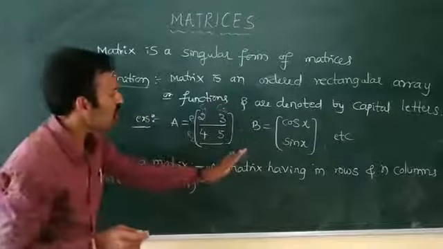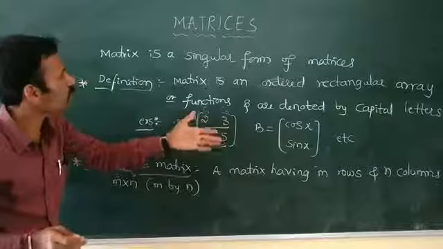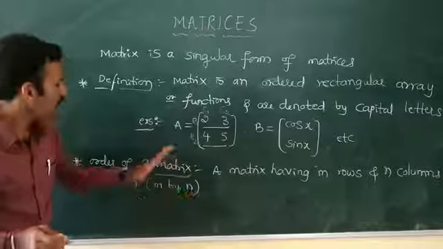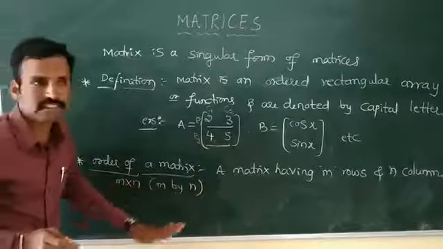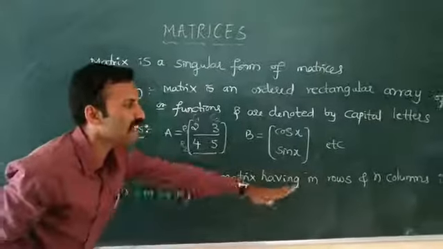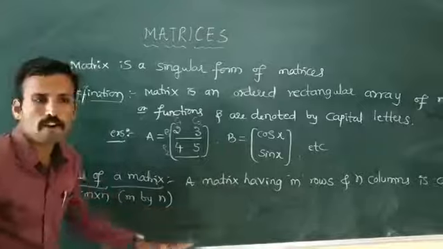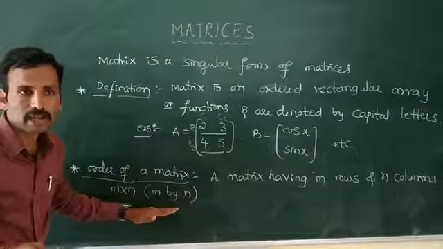This is the arrangement of a matrix row-wise and column-wise. Next is the order of a matrix. A matrix having m rows and n columns is called a matrix of order m cross n, read as m by n matrix.